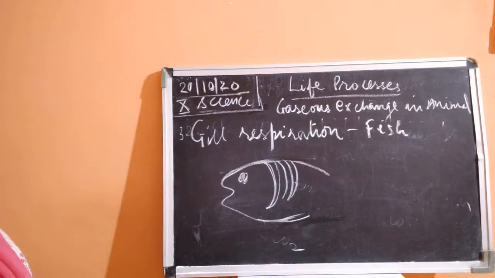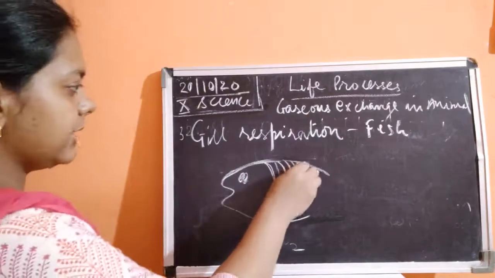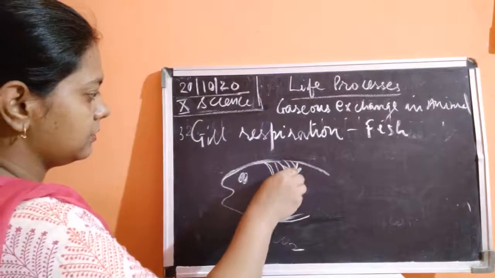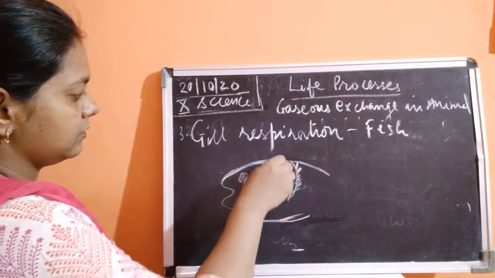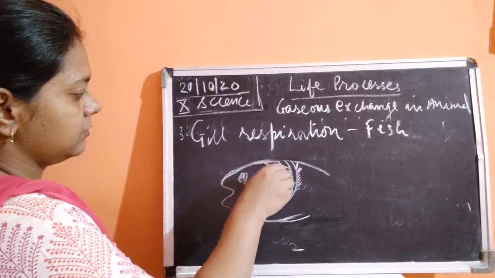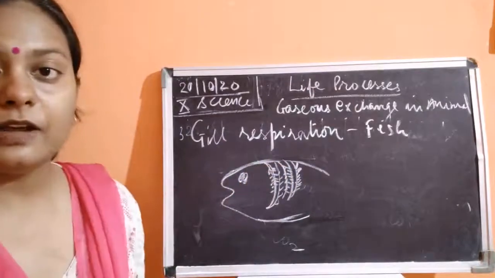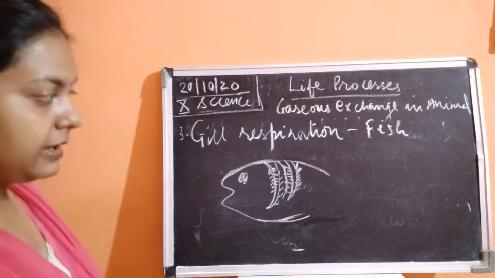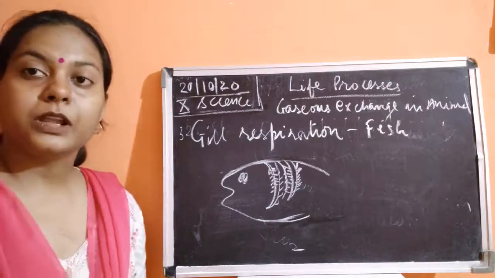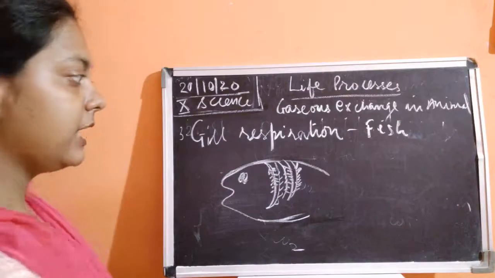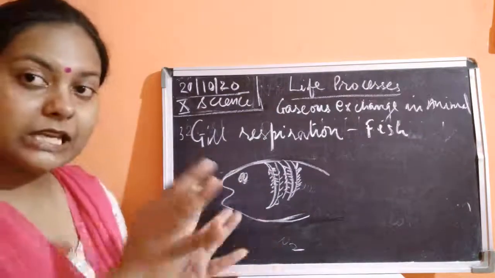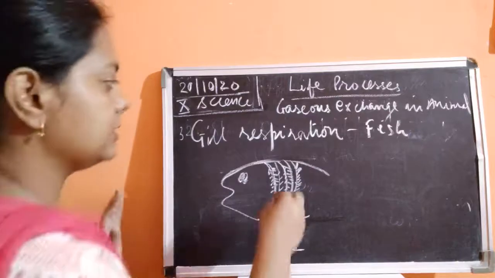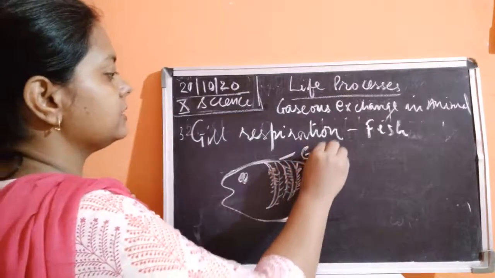If you observe it closely, you will see that they have a plate-like arrangement, they have capillaries, they have flaps, they have skin which is being folded a number of times. It is richly supplied with blood vessels. So these are known as the gills.